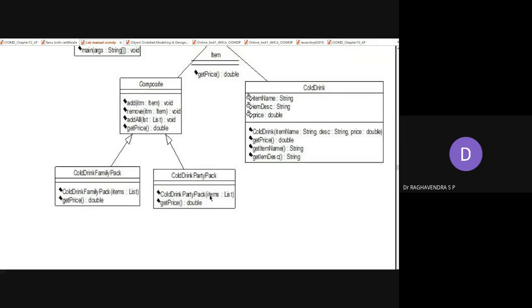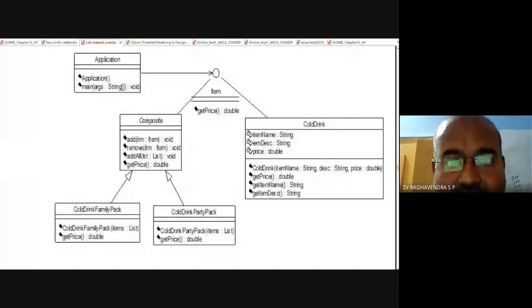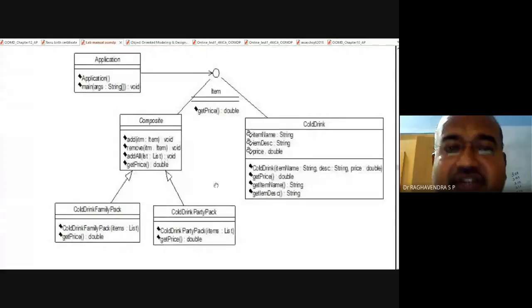Okay, so this is the class diagram. It is visible, you know, everyone. ಕಾಣಿಸ್ತಾ ಇದೆ ಅಲ್ವಾ PDF? Yes, students, it is visible.